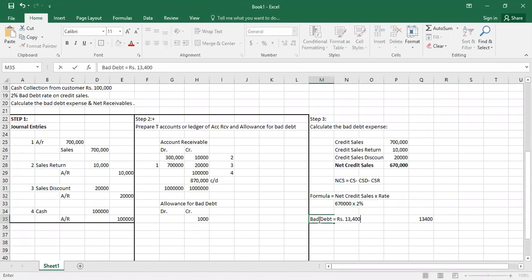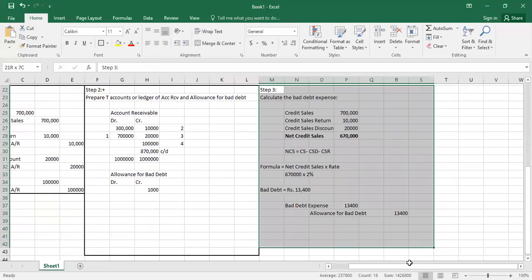Now, what will be the general entry of bad debt expense? So bad debt expense will be debited by rupees 13,400, and similarly allowance for bad debt will be credited by 13,400.